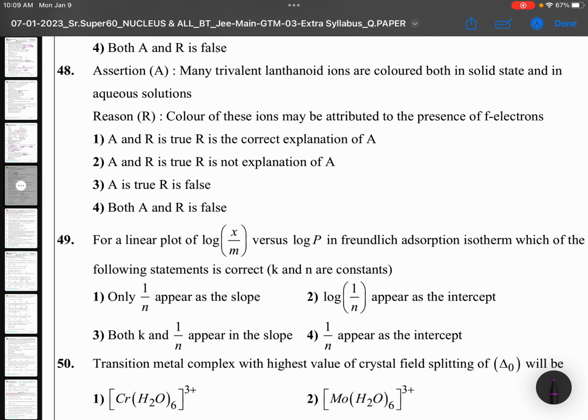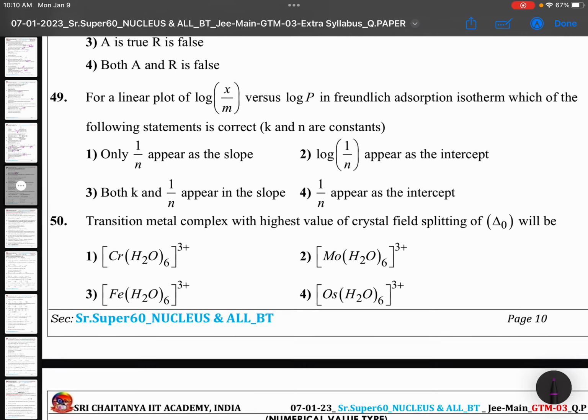Many trivalent lanthanide ions are colored both in solid state and in aqueous solutions. Color of these ions may be attributed to the presence of f electrons. Correct only, no? Exactly. Lanthanides and actinides, if they have color, that is because of f-f transition. So correct statements only.